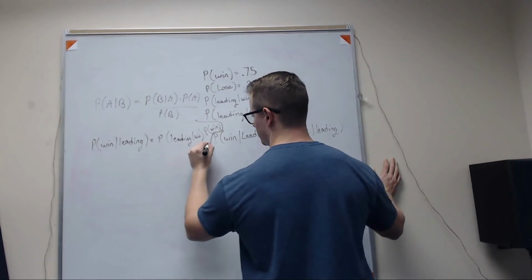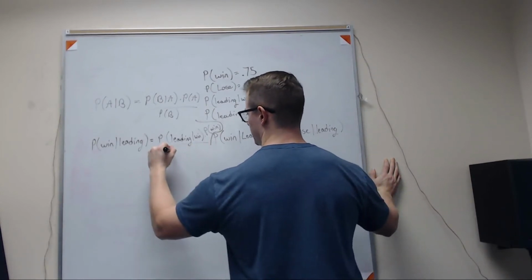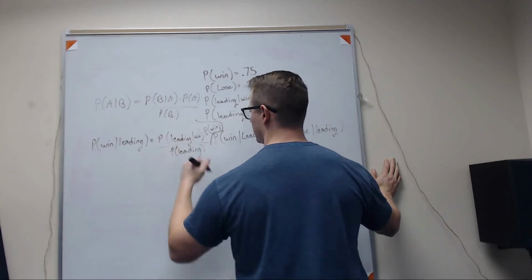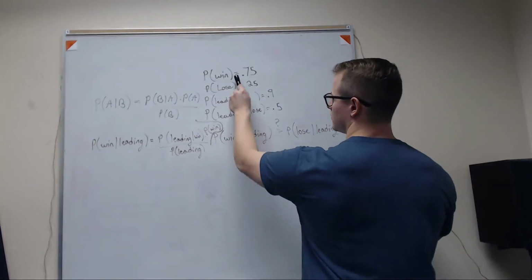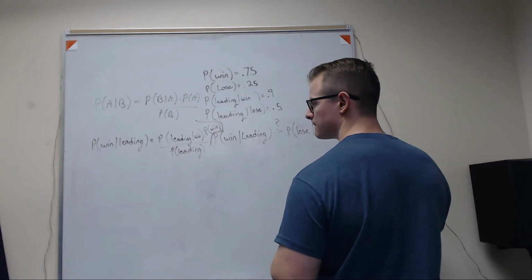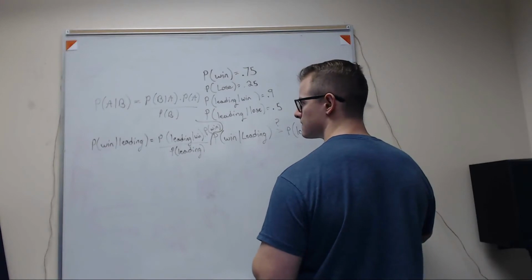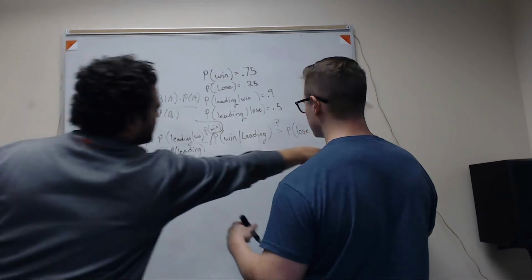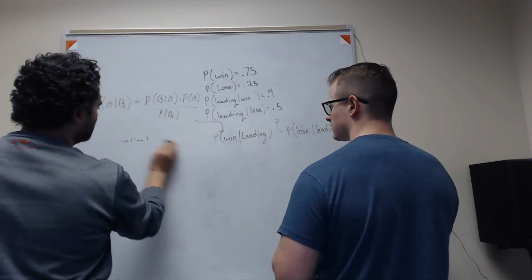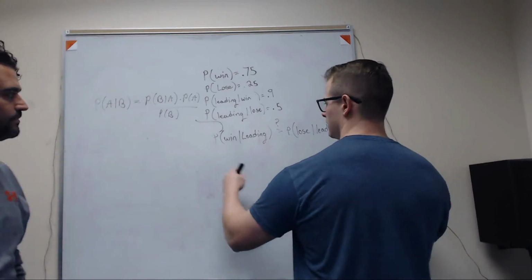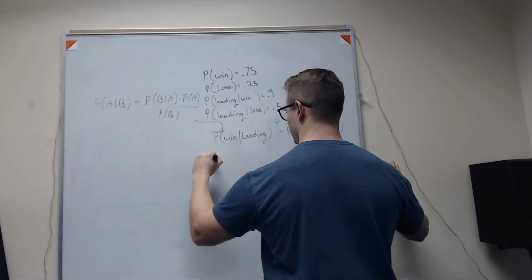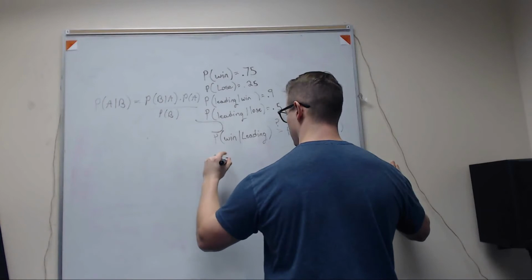Because I'm about to do the probability over P of leading. Put that underneath, but don't set it equal to. Set it with the greater than. So you can just go right to Bayes. So right here, then do the probability of leading.